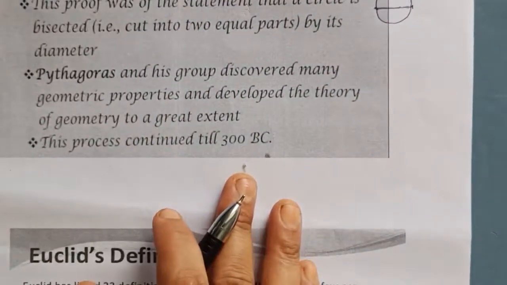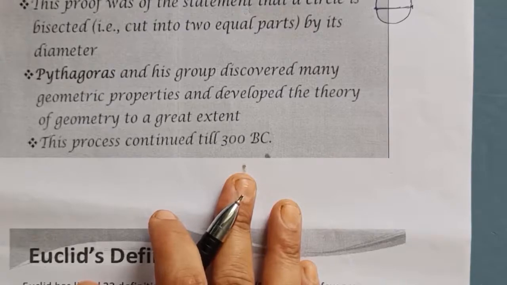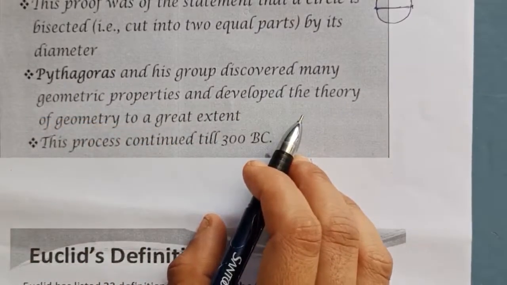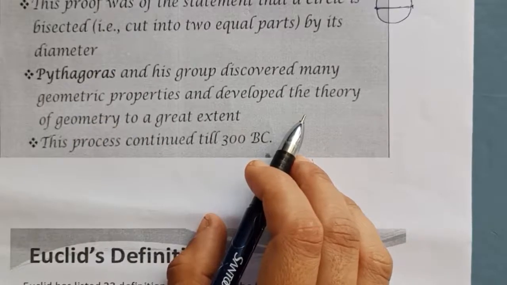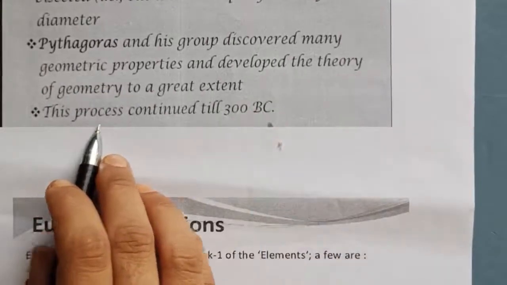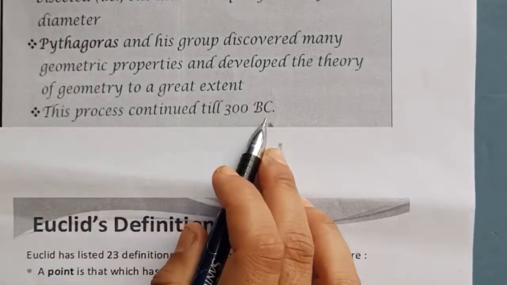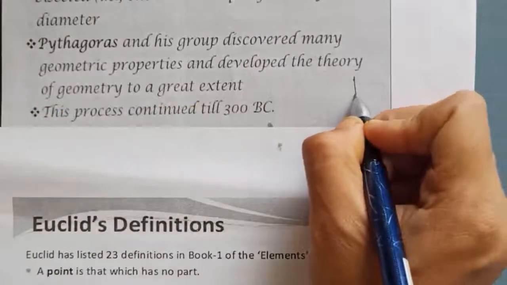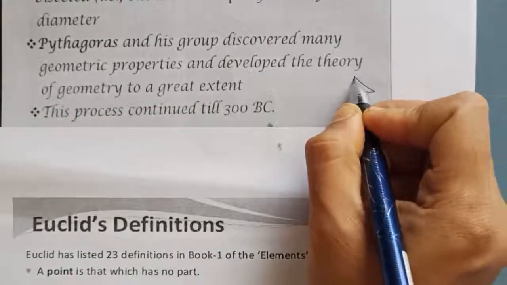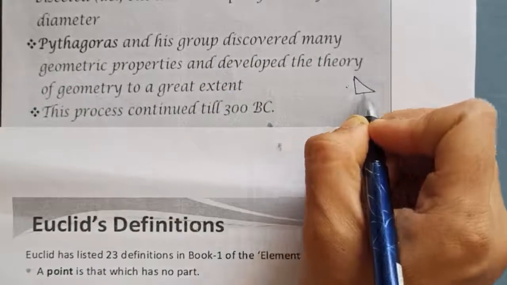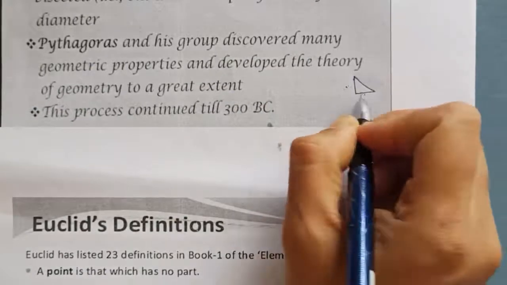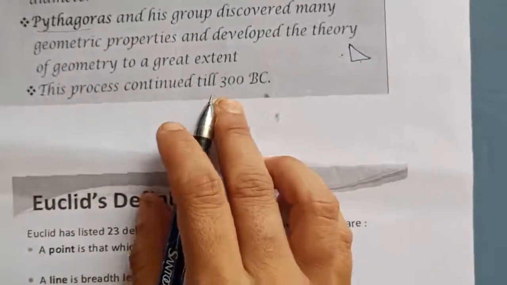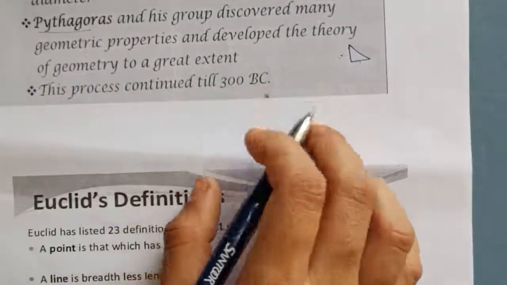Later came the mathematician Pythagoras. You are familiar with the Pythagoras theorem, and he developed the theory of geometry to a certain extent also. This process continued till 300 BC. The familiar Pythagoras theorem says the square of the hypotenuse is equal to the sum of the squares of the two sides. He continued this process till 300 BC in the geometry branch.